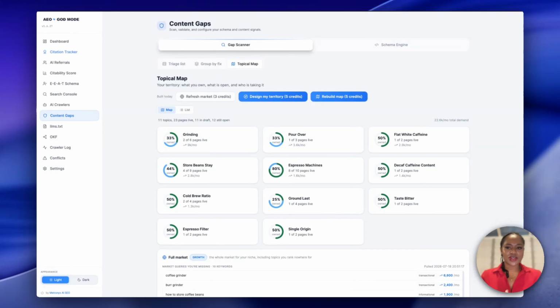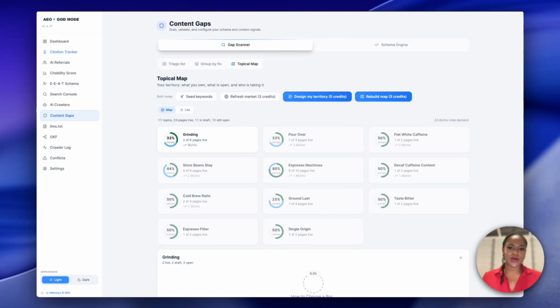In this video, I'll show you the topical map feature inside AEO God Mode. AEO God Mode is a WordPress plugin that looks at your real Google data and turns it into a simple plan. Every topic your site needs, what you've already written and what's missing. By the end, you'll know exactly what to write next and how to use this awesome feature. Let's go.